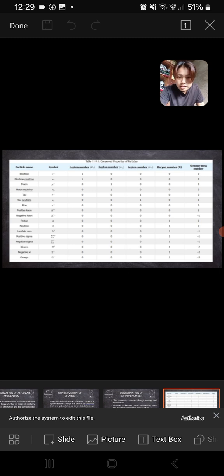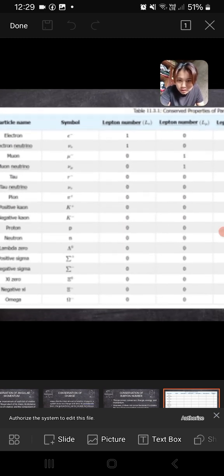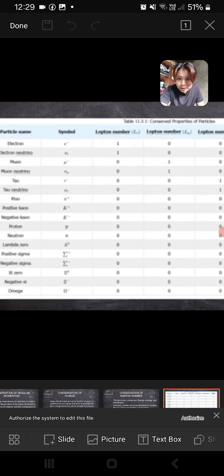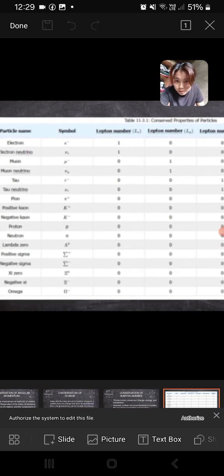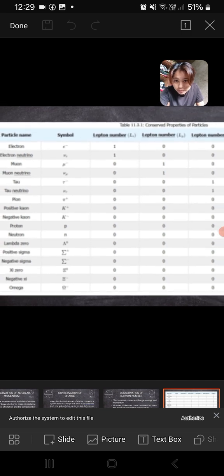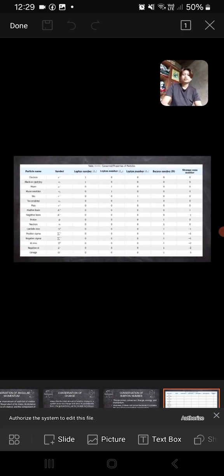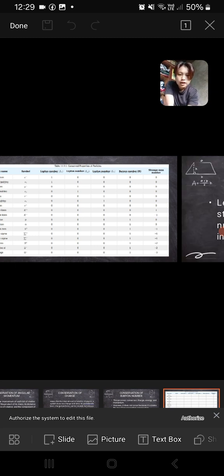So, here's the baryon number. It is something blurry. So, we have the electron, neutrino. So, that is the baryon number.